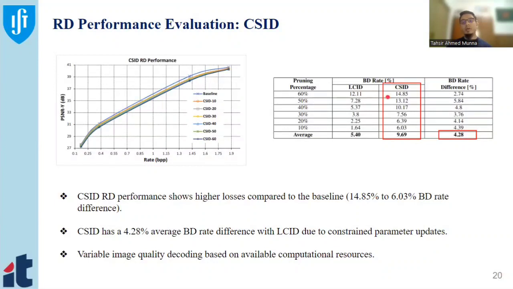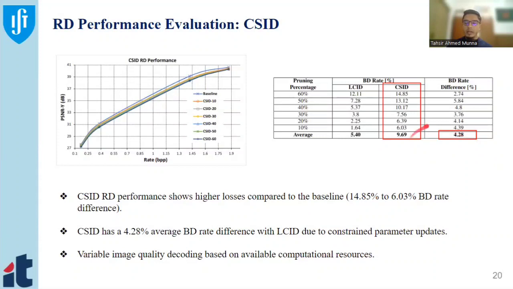We also use some constraints during training, so the parameters cannot update in a free way. Those factors are at play here.